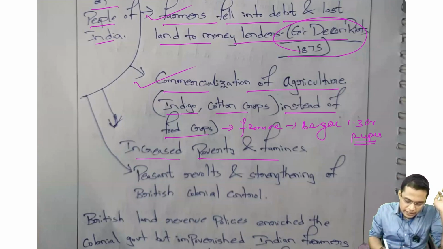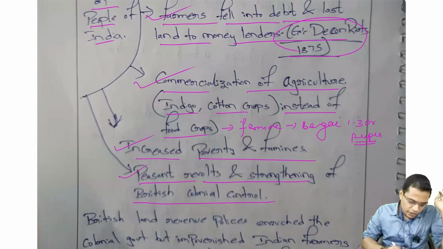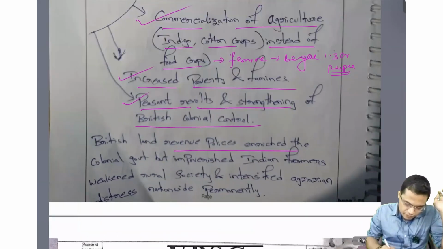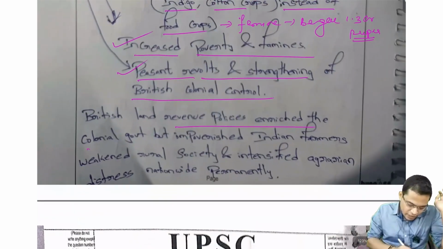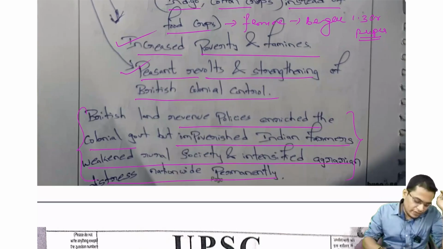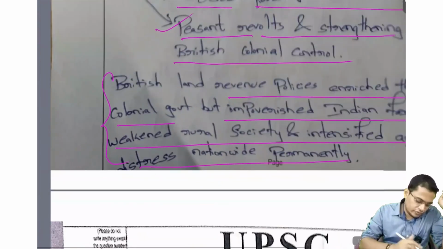Increased poverty and famines also. Peasant revolts and strengthening of British colonial control. Okay, all these points are very good. British land revenue policies enriched the colonial government but impoverished Indian farmers, weakened rural society, intensified famines. I think the same pattern you have written in your introduction also; you can see it in your introduction.